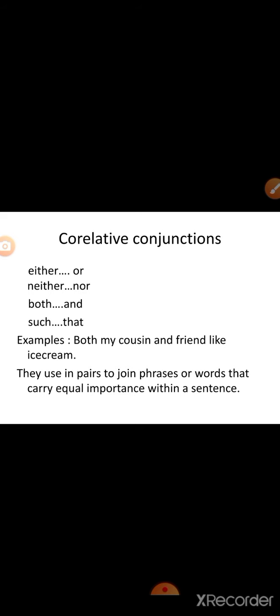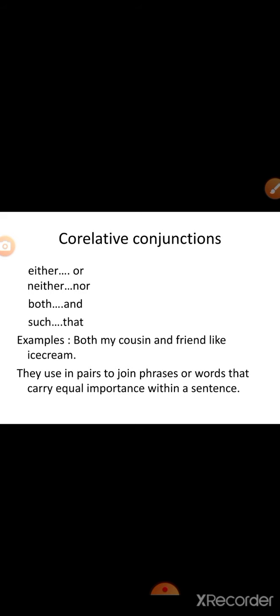Now let me explain to you the correlative conjunctions, which are actually a type of transitional devices. As I told you earlier, correlative means the conjunctions which are used in pairs. And when we are using a pair, we have words in between them. Suppose either and or, if we use it, we have words in between them. For example, either Ali or Amna will clean the room. Over here, two words are coming in between the correlative conjunctions. Either Amna or Ali will clean the room. So either and or over here are the correlative conjunctions.